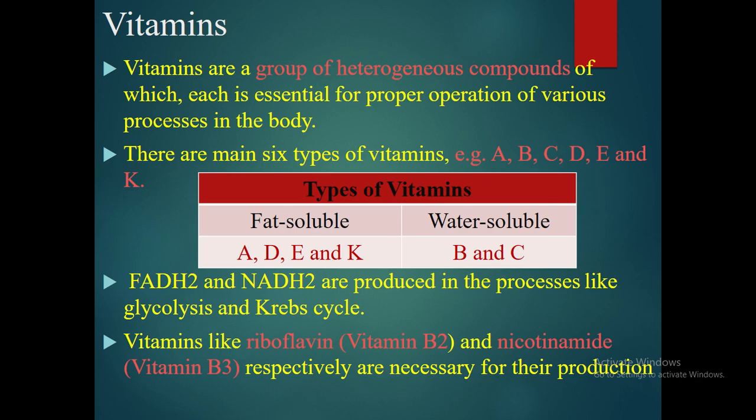To remember, A, D, E, K are fat soluble, whereas B and C are water soluble vitamins. FADH2 and NADH2 are produced in processes like glycolysis and Krebs cycle. These vitamins are very important, like riboflavin and nicotinamide.